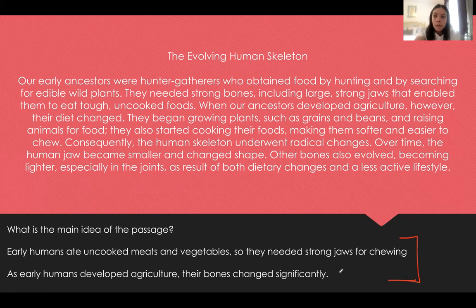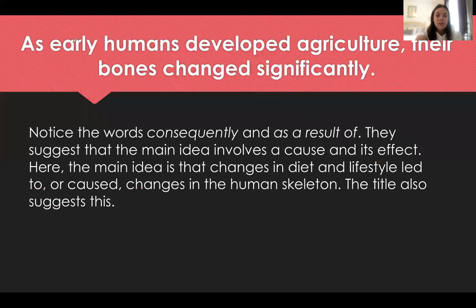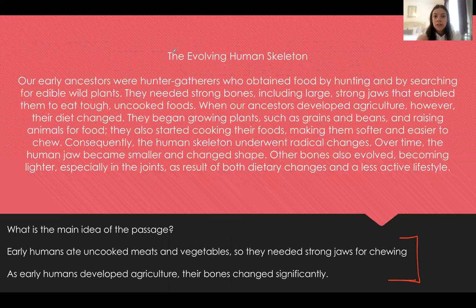So think to yourself for a little bit which one you think may be the main idea of this paragraph. You can pause to read it again if you need. So the main idea is going to be as early humans developed agriculture, their bones changed significantly. And if you look back at the passage, you see the words consequently and as a result of. So that suggests that the main idea involves a cause and effect. Here, the main idea is that changes in diet and lifestyle led to or caused changes in the human skeleton. The title also suggests this. So the title is The Evolving Human Skeleton, which is the change.